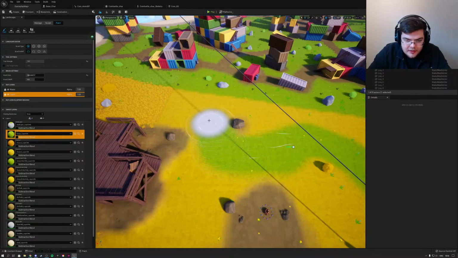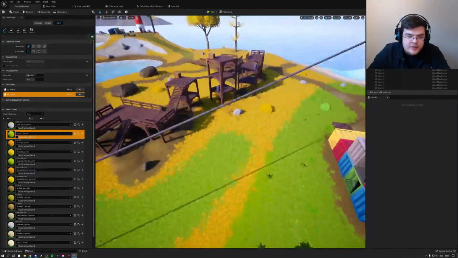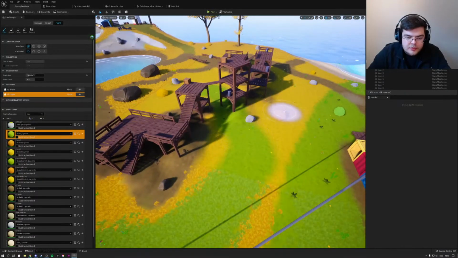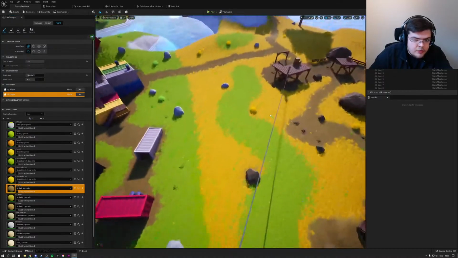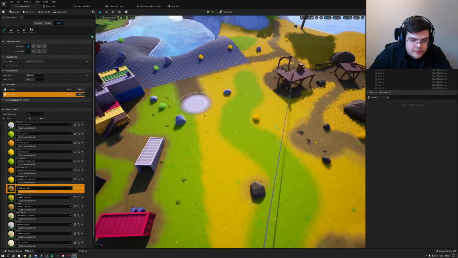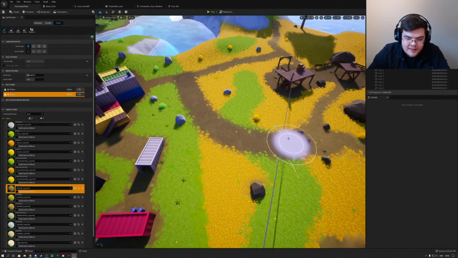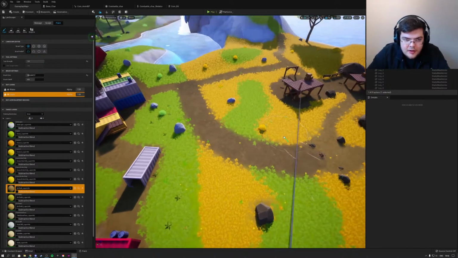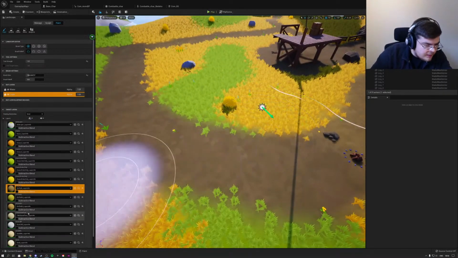So it looks like there's no more annoying compiling. Holy moly, this is amazing. Everything is straight out of the box. Look how quick this is. Okay, what if we draw a dirt path here? A lot of viewers, 77 right now. Hi guys, how are you doing? So yeah, let's draw. Look at how quick this is, dude. Just drew a path here like it's nothing. This is way faster than it was before.